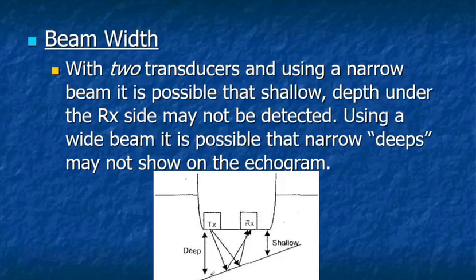But in reality, if you go to your port side, then on the receiver side you are actually in shallow water. This can lead you into trouble, so you have to take this into consideration. That is the error due to beam width.